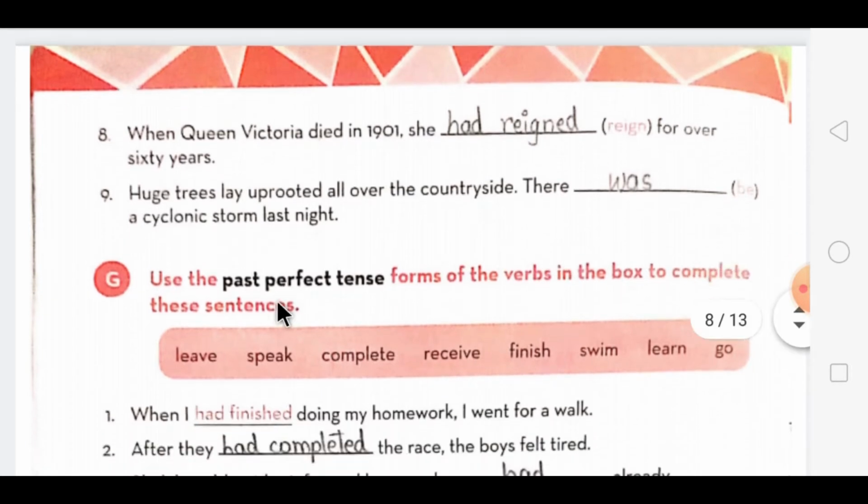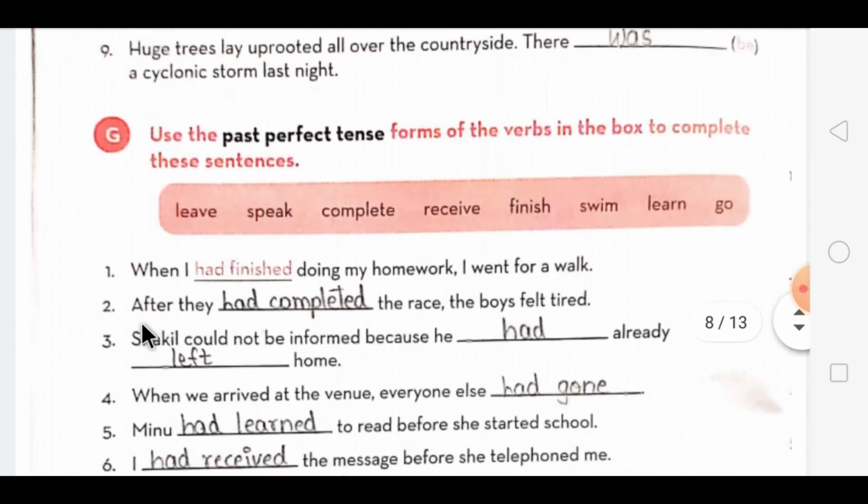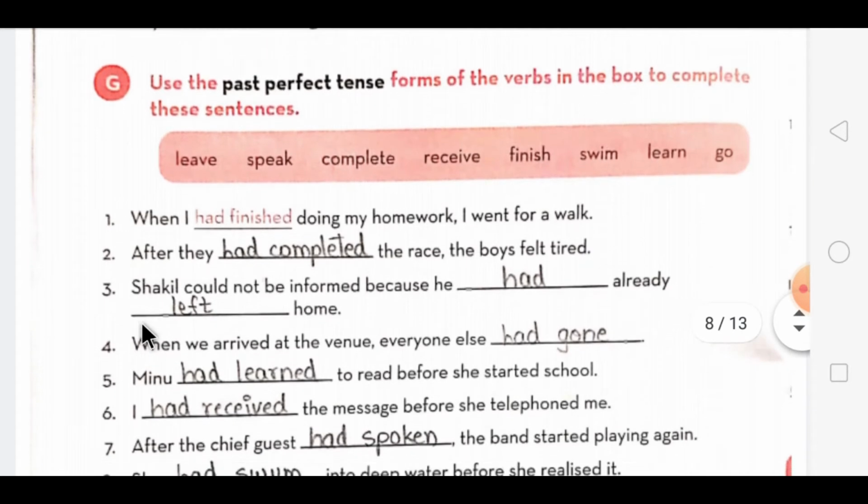Then dear students, let's move on to our next exercise, that is G exercise. In this same way you have to choose the word from the help box which is given over here, and then with that you have to add had and the V3 form. You have to change these words to V3 form, the past participle form.